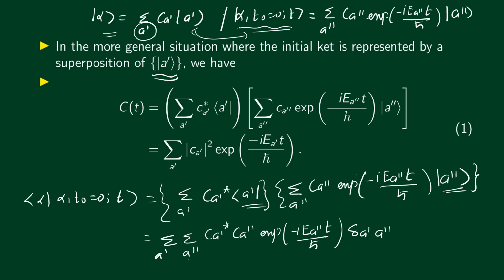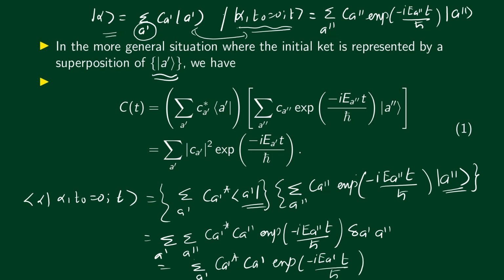Now you carry out the sum over a double prime. All terms will become 0 except the term for which a double prime is equal to a prime. So the summation is lost because only one term is non-zero in the entire summation. So this becomes the sum over a prime of c_a' star, c_a' exponential minus i E_a'. The a double prime will become a prime.